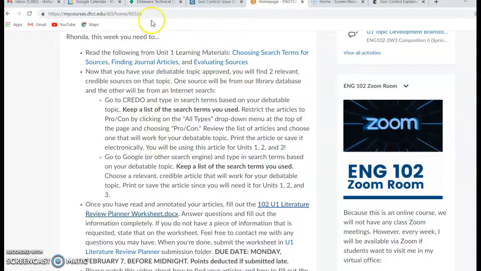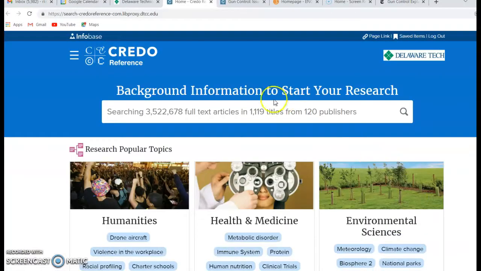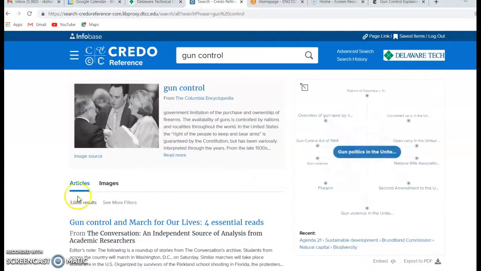To go to Credo, you'll go to the My DTCC page, and under the resources, go to Library and go to Credo Reference. When you go there, you can put in your search terms. Please keep track of these because you'll be writing these down in another assignment this week. So let's say you're looking at gun control. When you put that in, you have 3,686 results. That's quite a few.